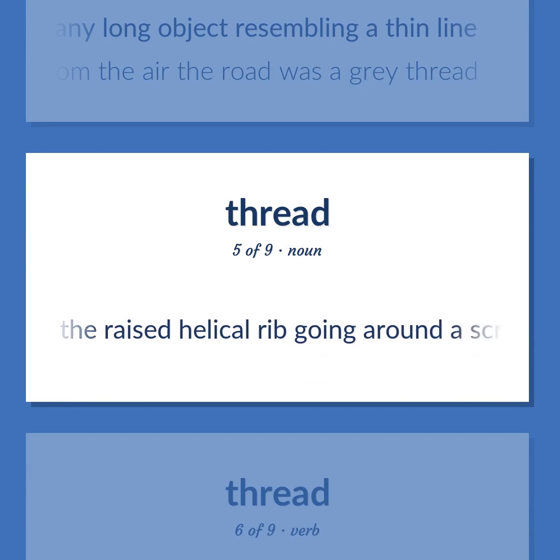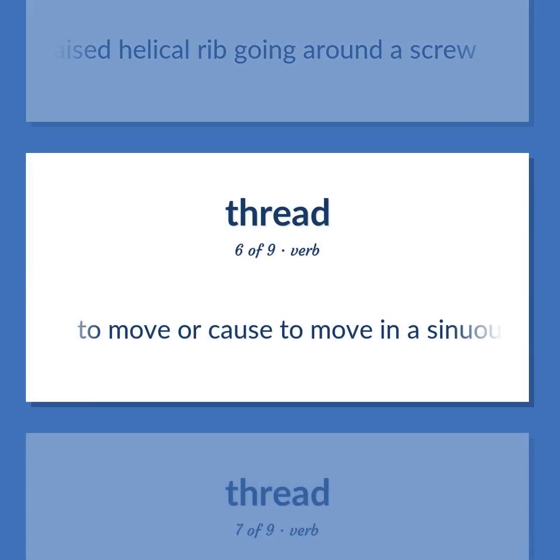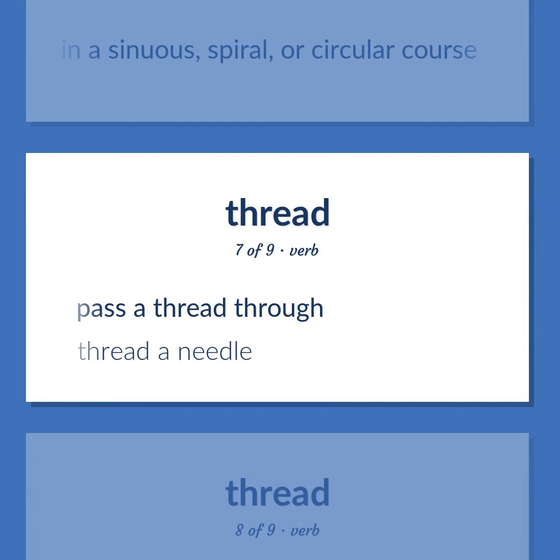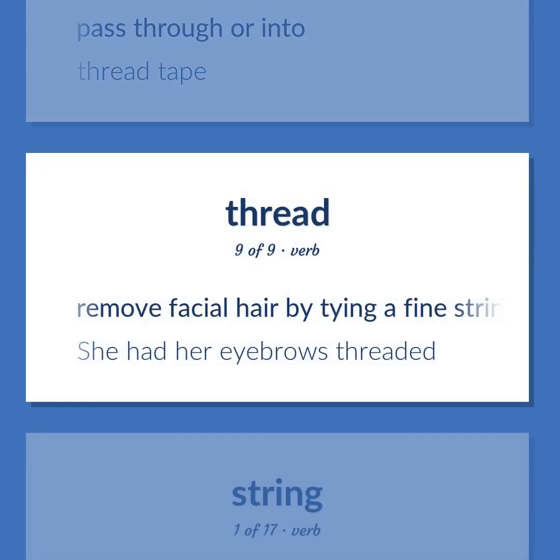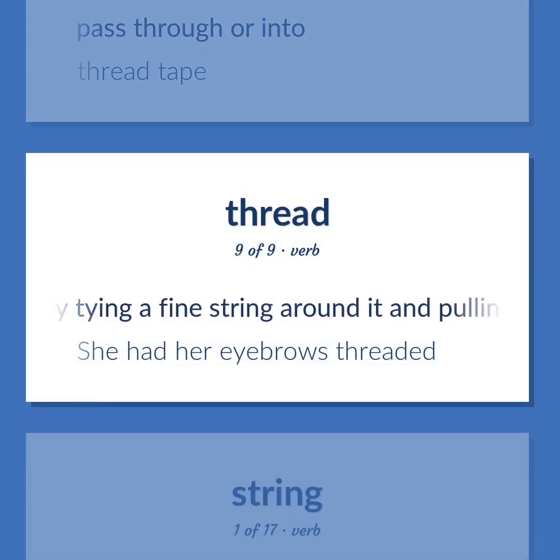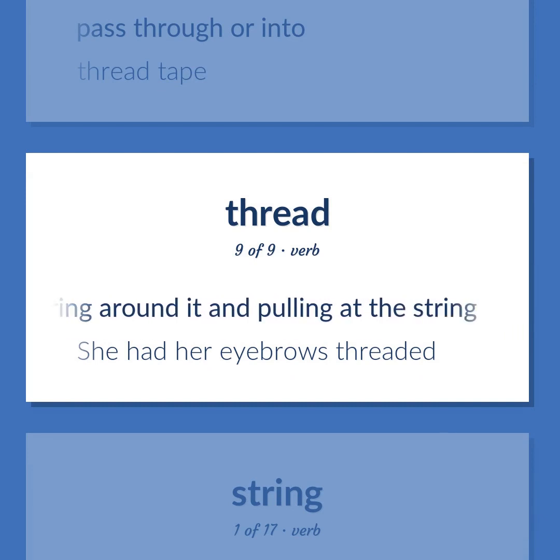The raised helical rib going around a screw. To move or cause to move in a sinuous, spiral, or circular course. Pass a thread through. Thread a needle. Pass through or into. Thread tape. Remove facial hair by tying a fine string around it and pulling at the string. She had her eyebrows threaded.